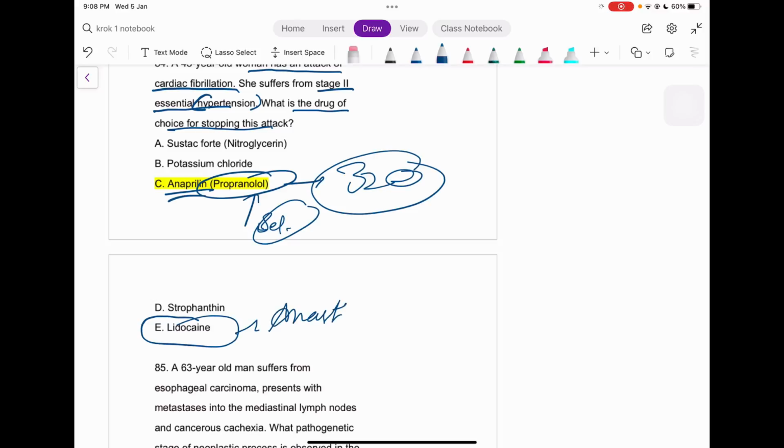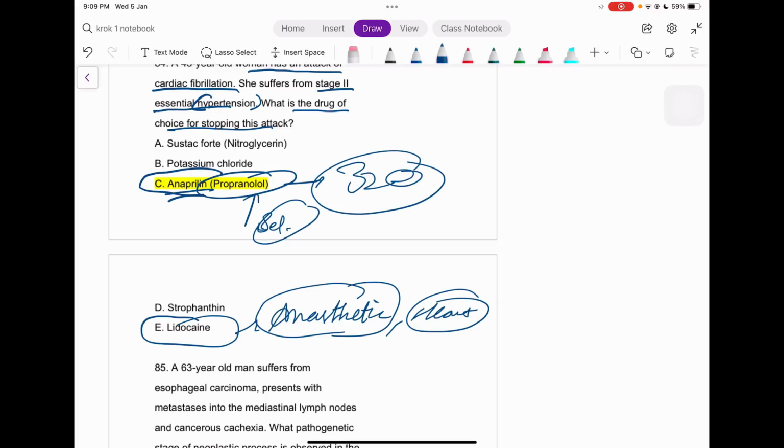So the anesthetic, while it has a slight effect on the heart itself, is preventing the tachycardia, right? Just the tachycardia itself. But the drug of choice out here is a non-selective beta blocker, that is anaprylin, right? The other drug choices: nitroglycerin, we see more nitroglycerin in the angina condition, right?